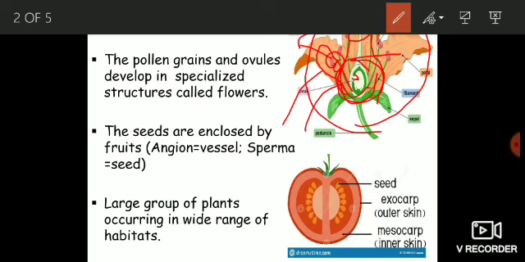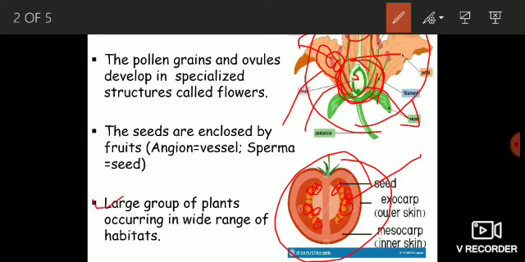Actually this ovary, after fertilization, gives rise to fruit, and hence the seeds are enclosed inside these fruits. Here you can see this is a tomato fruit, and inside this tomato fruit you have seeds. The seeds are enclosed in this fruit, and hence they are known as angiosperms. This group of plants occurs in a wide range of habitats because they are diverse. They have a large number of species, and the probability that these species occur in all habitats is high.